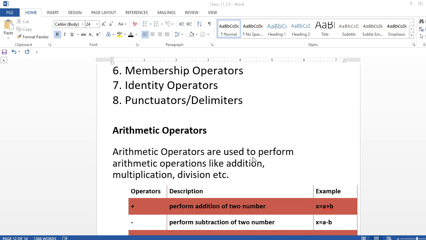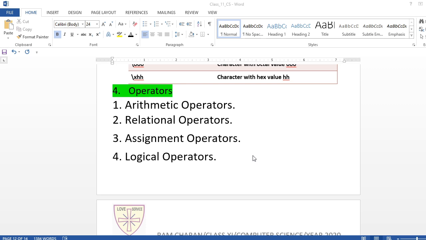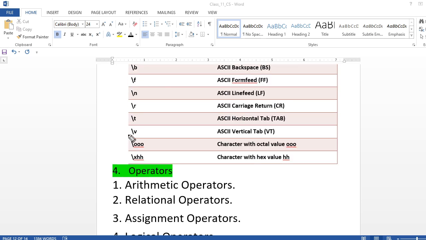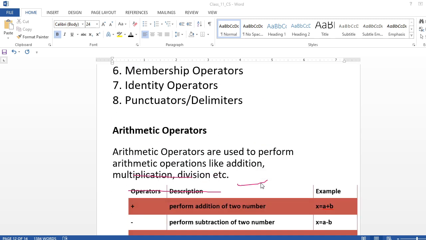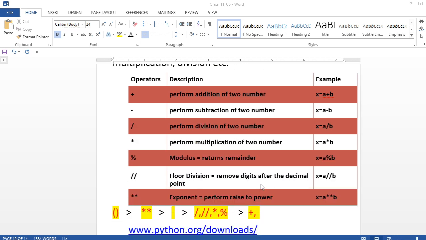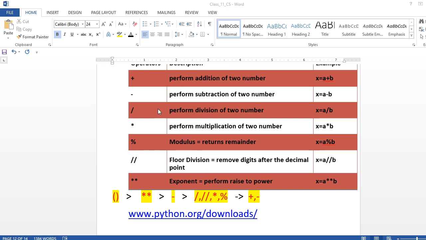Last time we were doing operators, and we have seen arithmetic operators, subtraction, addition and all. I showed some examples, but in arithmetic operators, the operations they perform have some precedence, like BODMAS in maths. This will be operated first, then second, then third, then fourth. So here also Python has precedence.